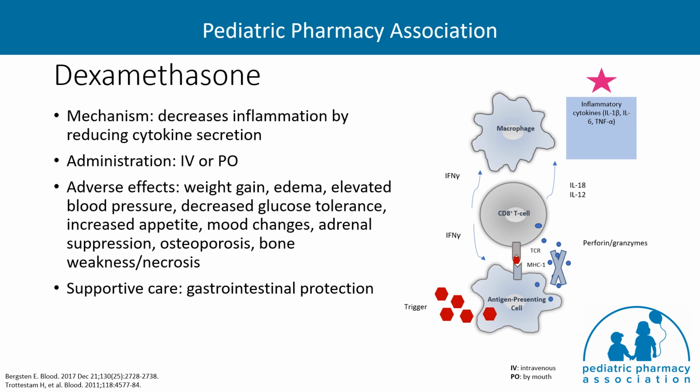Now we'll review the mechanism and pertinent clinical pearls for the medications that were used within the HLH 94 protocol. So starting with dexamethasone, this was used as the primary corticosteroid due to its ability to penetrate the CSF. It decreases inflammation by reducing cytokine secretion. It can be administered intravenously or orally, and it's commercially available in a variety of dosage forms, including tablets, oral solution, and injection solution. Of note, the oral concentrate and elixir do contain alcohol.